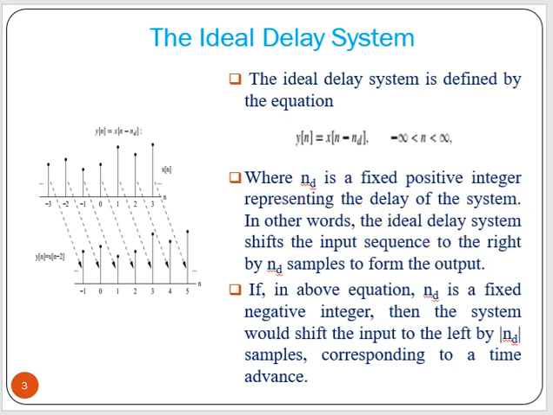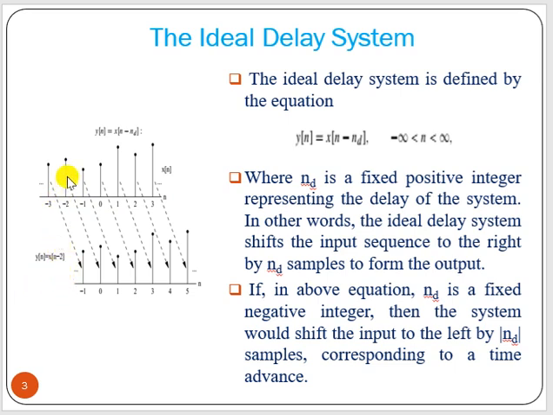In other words, the ideal delay system shifts the input sequence to right by nd samples to form the output. Now we can see here, this is your x at n equal to 0, this is n equal to minus 3, n equal to 3. Now y[n] equal to x[n minus 2]. Now that means n equal to what? Nothing but 2. n minus 2 equal to 0, so n equal to 2.